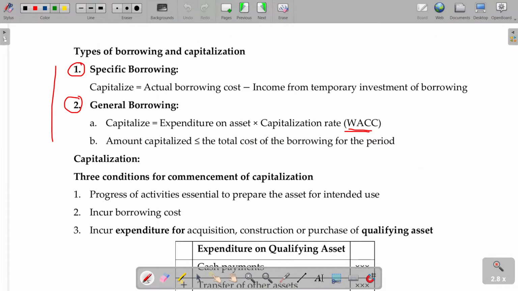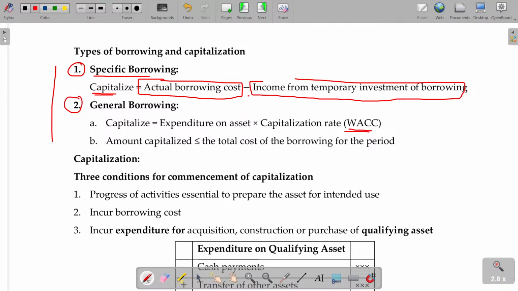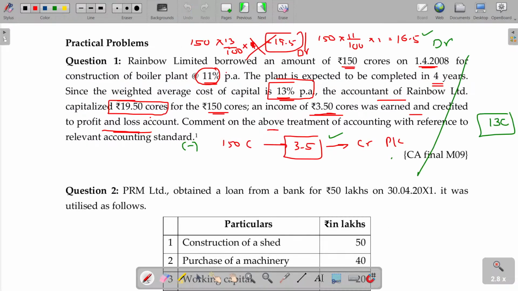Now, see. Specific borrowing will be capitalized. Actual borrowing cost will be taken minus income from the temporary investment of the borrowing. Hope you will be now able to understand. So 16.5, income being 3.5, subtracted 13 crores only capitalized. In case of general borrowing, the calculation is pretty different. Okay, we have to use which method? Weighted average cost of capital. We'll see that, and later then I'll explain the point number B also.